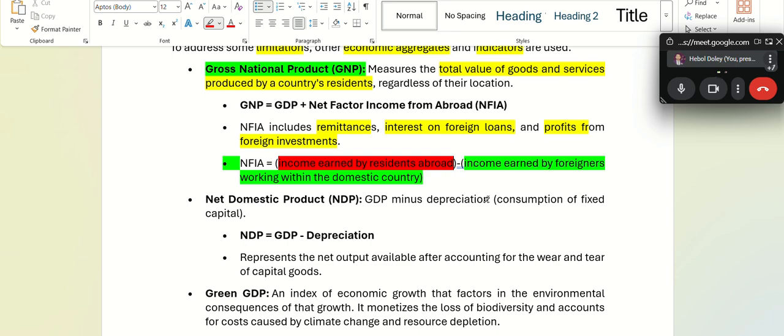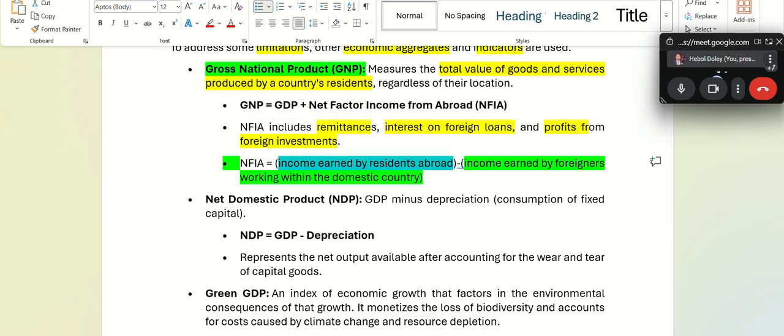So what is the number? Negative. Minus 10. Now put this minus 10 on this calculation. GNP is equal to GDP minus 10. So what will happen to GNP? Lower, sir. GNP will come down, right? Yes, sir. It will come down.